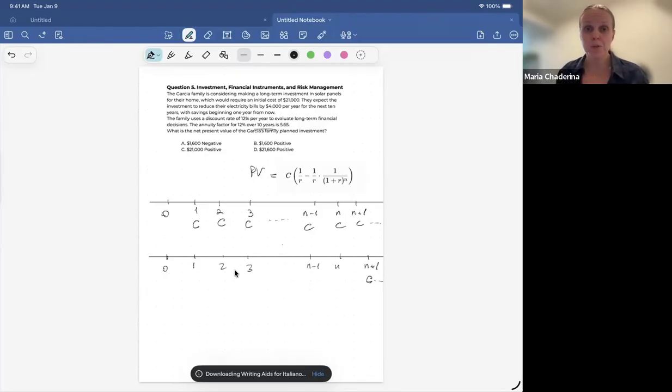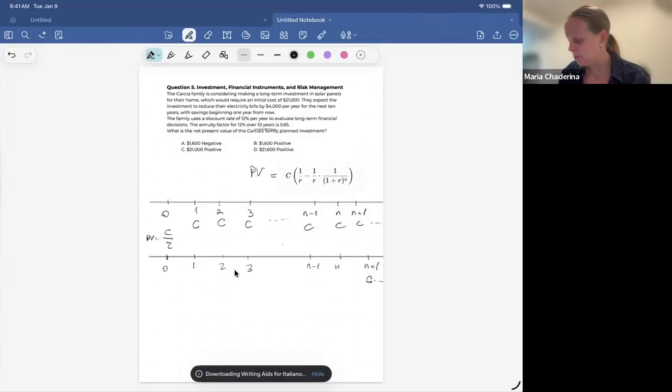The perpetuity formula is the simplest to remember. It's the cash flow over the discount rate. We denote the discount rate R, and the present value of this whole perpetuity, all of the cash flows in present value terms, is just the cash flow over R.